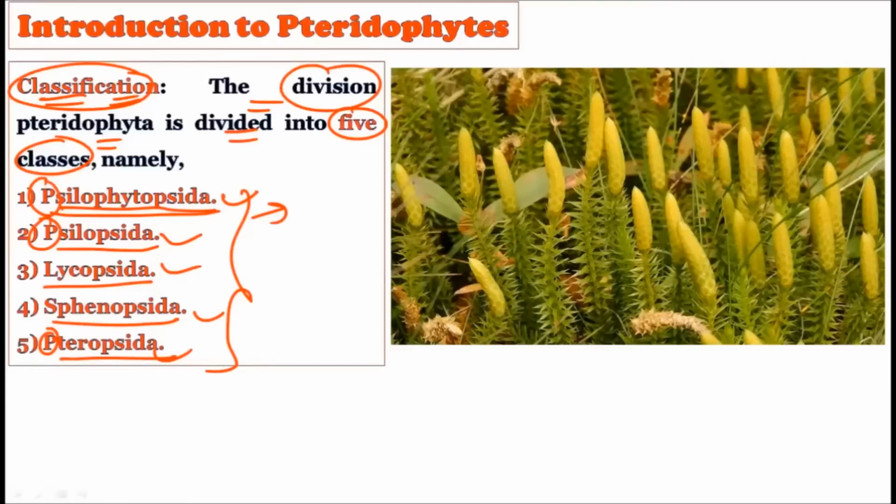Okay, and the division of the pteridophytes can be classified into the 5 classes. These 5 classes are namely called the Psilophytopsida. Please remember the names, that is Psilophytopsida, Psilopsida, Lycopsida, Sphenopsida, and Pteropsida. Okay, all 5 names you have to remember carefully.